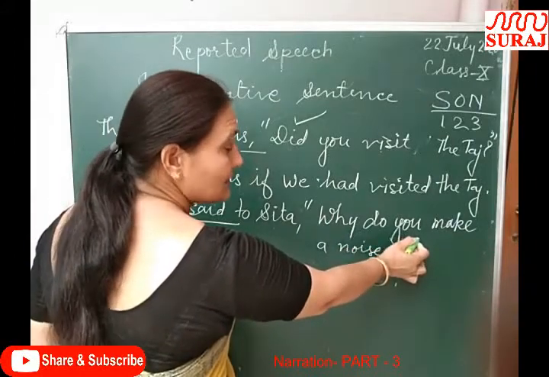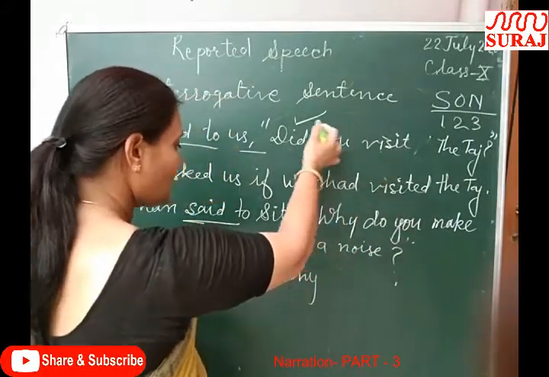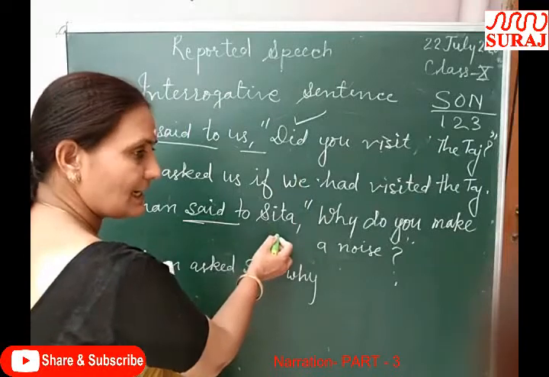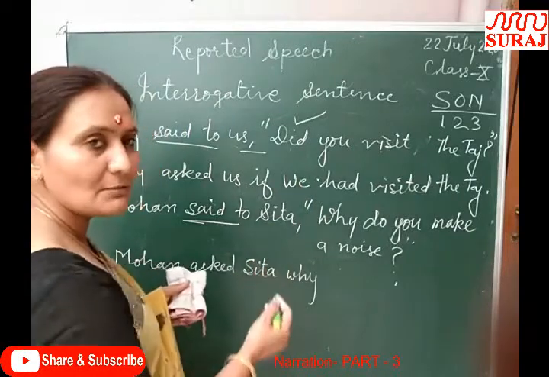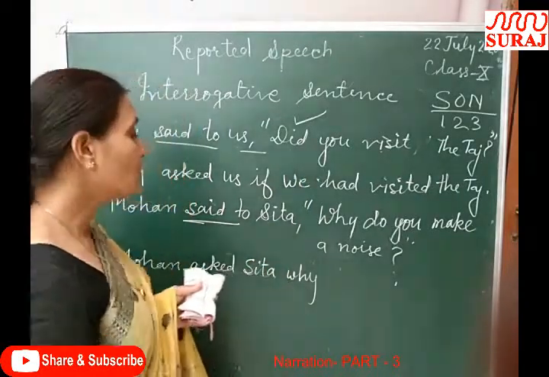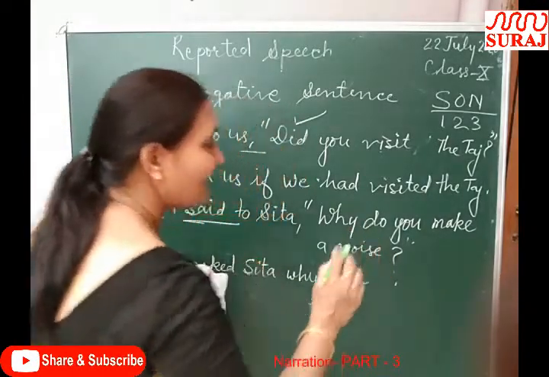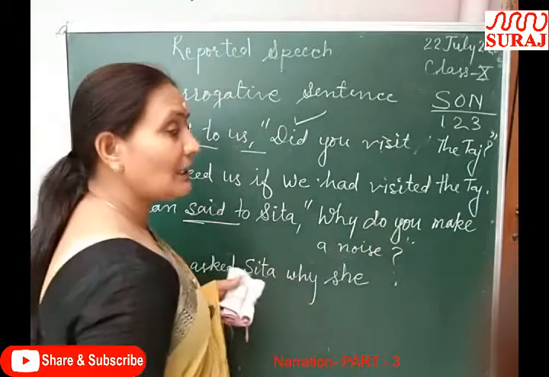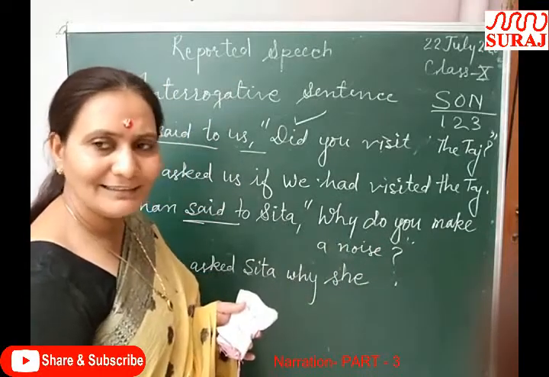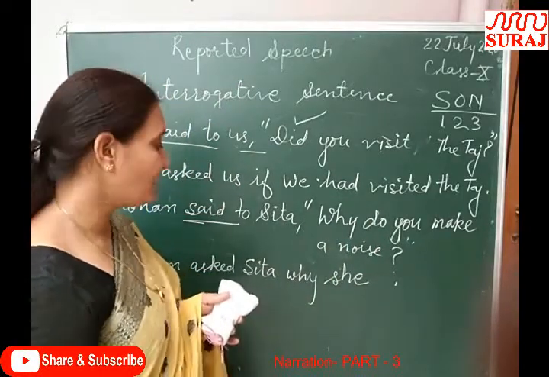Next word, the second person pronoun. The second person pronoun is changed according to the object. The object is Sita, and in place of Sita what pronoun will we use? We will use she. Tense change. Why do you make a noise? It is present indefinite. Present indefinite is changed into past indefinite.